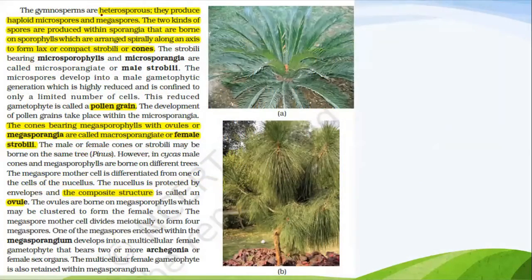The gymnosperms are heterosporous. They produce haploid microspores and megaspores. The two kinds of spores are produced within sporangia that are borne on sporophylls, which are arranged spirally along the axis to form compact strobili or cones. Okay, this is the example of gymnosperms.